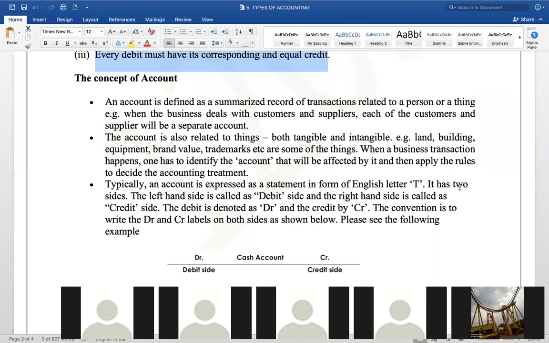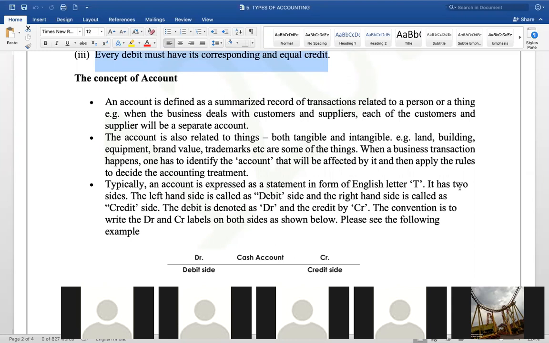If all the transactions related to that particular item or that particular person are just dumped there, that is an account. But it is not just dumping, you have to follow the rules. While dumping, you have to follow the rules. What are the rules? Okay, the rules we will follow. The accounting is also related to things, both tangible and intangible. It is expressed as a statement in the form of the English letter T.